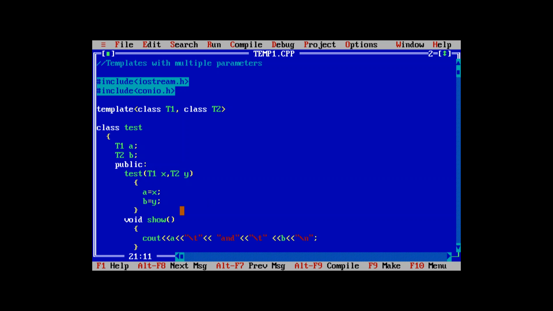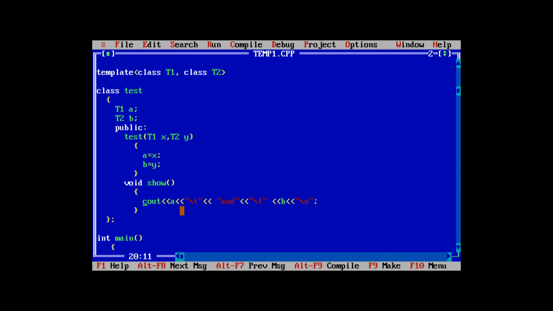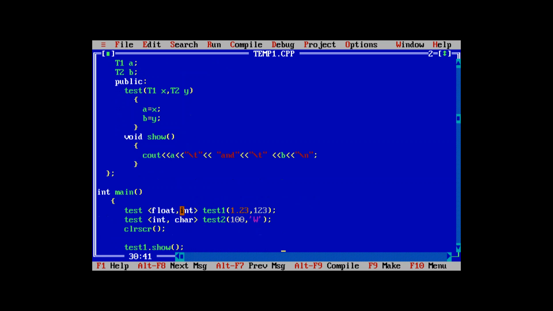Next is the show function, which shows the output. It simply uses cout, a, then a tab, then the keyword "and", then again a tab, then the value of b. So a is printed, then a gap, then the "and" keyword, then a tab, and then the b value will be printed. Then \n for moving to the next line if there is any other output. Then the show function is closed, then the class is closed with the curly braces and a semicolon. Then there is int main, the starting of the main.